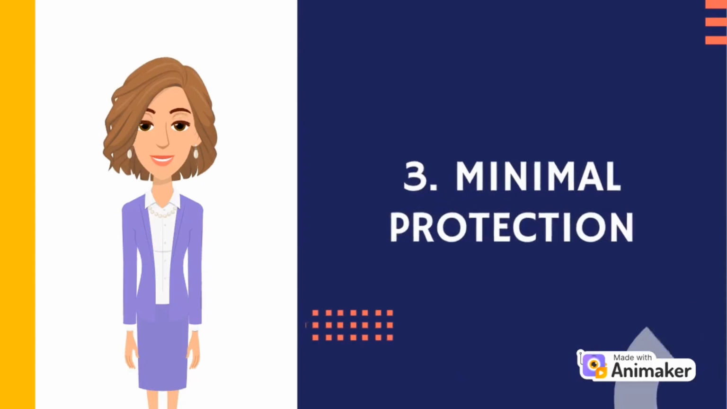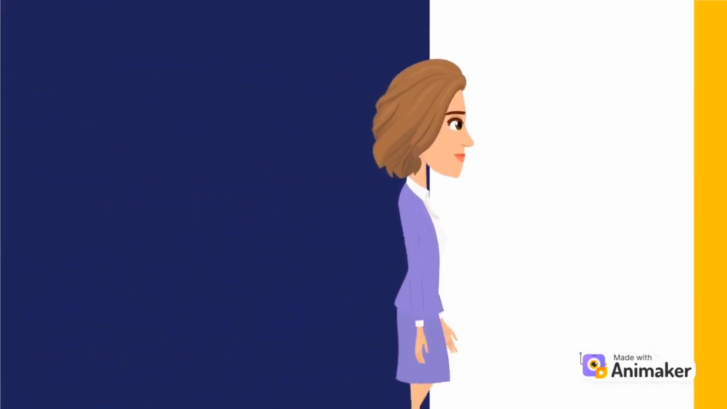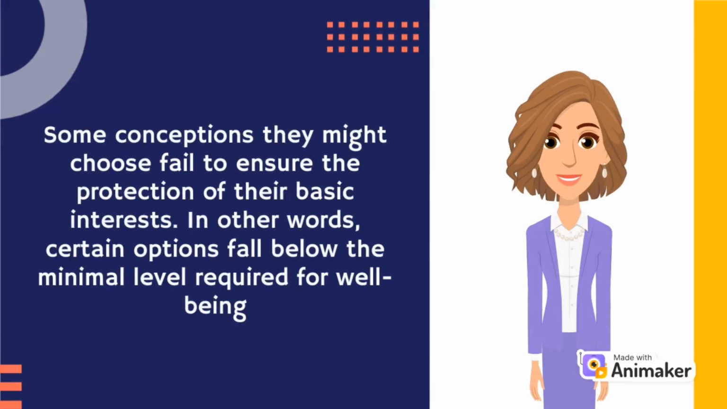The third one is minimal protection. Some conceptions they might choose fail to ensure the protection of their basic interests. In other words, certain options fall below the minimal level required for well-being.